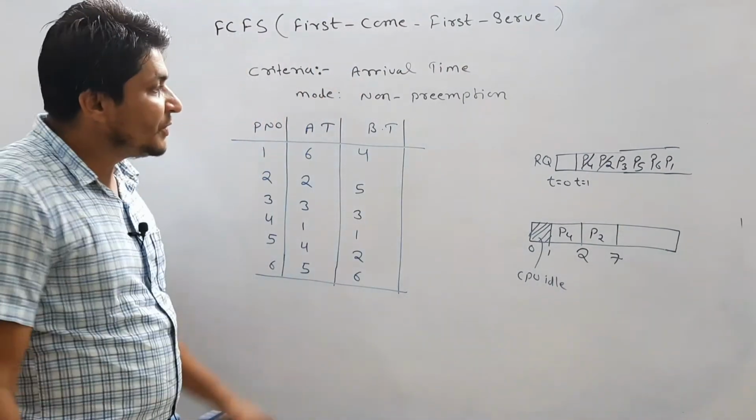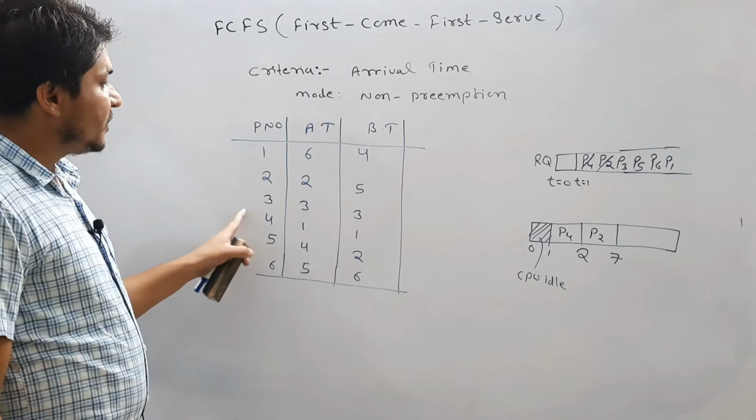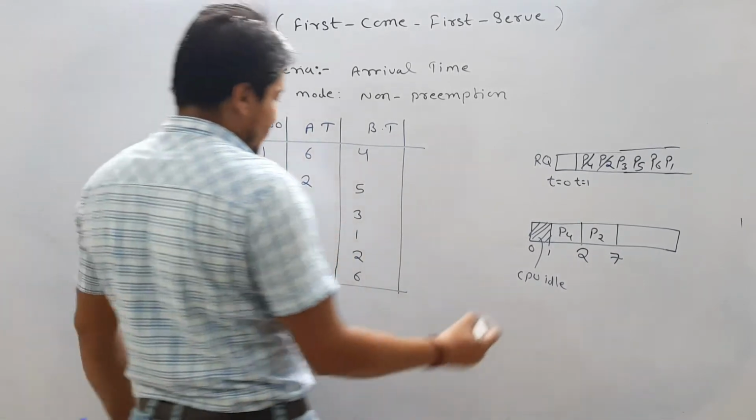Now P2 is executed, then P3 will get the CPU. For how much time does P3 want to continue execution? It wants to execute for 3 seconds. So it is going to be 10.